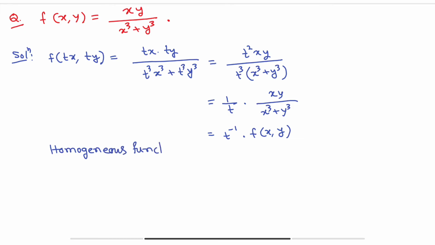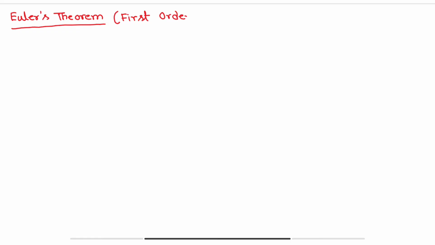This is a homogeneous function, and what is the degree? With degree minus 1. Okay, the degree is minus 1. Now come to the very important topic, that is Euler's theorem. Euler's theorem, and this is very important. Let's say I am writing Euler's theorem for first order. Okay, Euler's theorem first order.